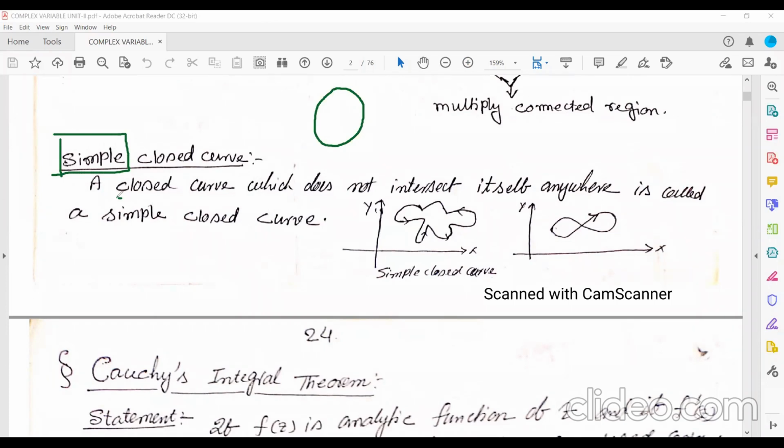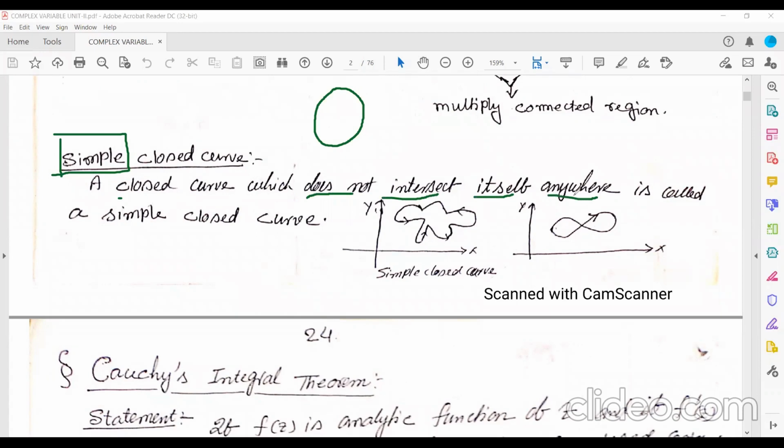That means a curve whose beginning and ending points are the same is called a closed curve. A closed curve may be a simple closed curve, or maybe a multiple closed curve. So what is the criterion of a simple closed curve? A closed curve which does not intersect itself anywhere.